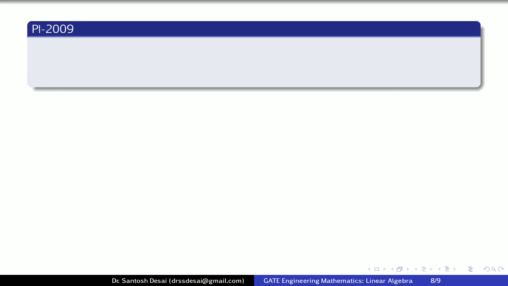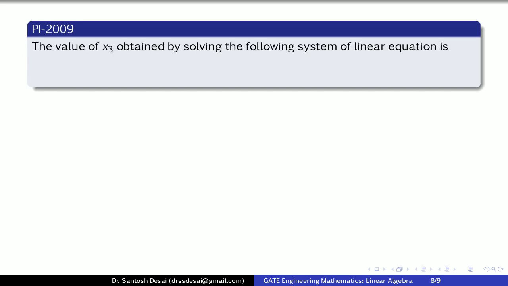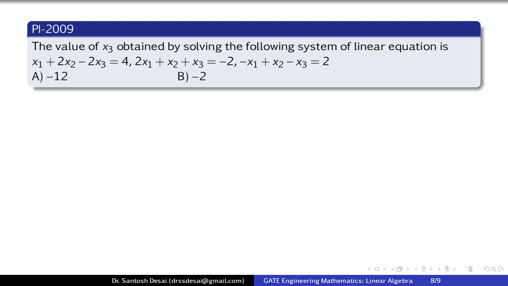Now consider the next one. The value of x3 obtained by solving the following system of linear equations is: x1 plus 2x2 minus 2x3 is equal to 4, 2x1 plus x2 plus x3 is equal to minus 2, minus x1 plus x2 minus x3 is equal to 2. Options are minus 12, minus 2, 0 and 12. So again the given system is non-homogeneous.